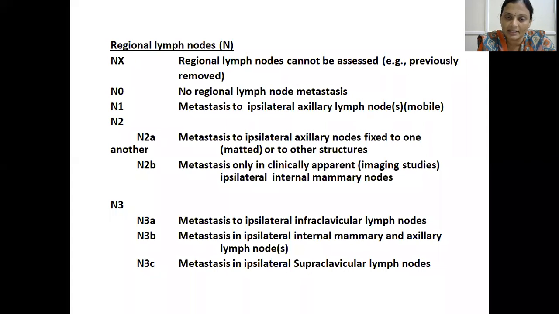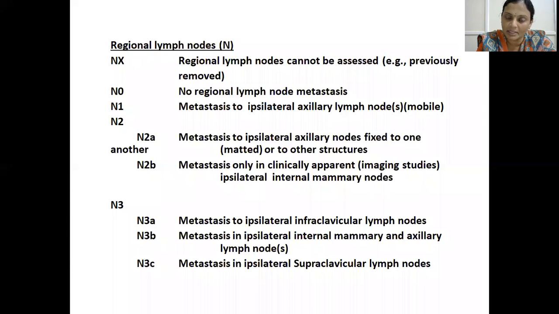N2 means matted ipsilateral lymph nodes. N2A means metastasis to ipsilateral axillary nodes which are fixed to one another or to other structures. 2B is metastasis only in the clinically apparent ipsilateral internal mammary nodes. So remember that ipsilateral mobile axillary lymph nodes come under N1. Ipsilateral matted axillary lymph nodes come under N2.